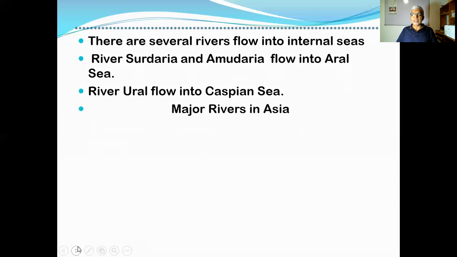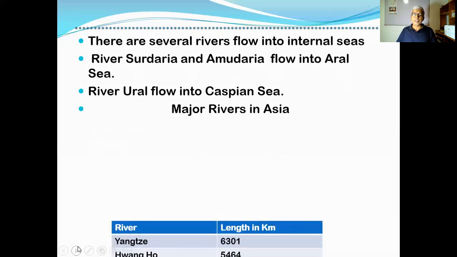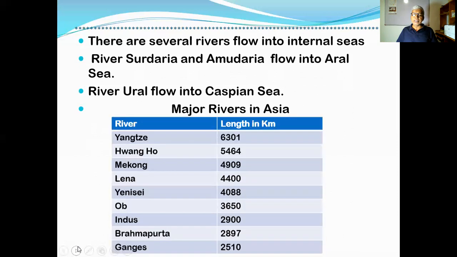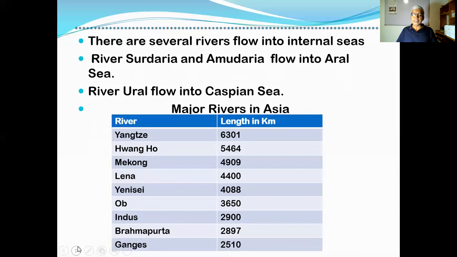Then you find the major rivers that can be found in the Asia region or Asia continent. They are given in this table, and when you read this table you can see them and their length in kilometers. Yangtze, Huanghe, Mekong, Lena, Yenisei, Ob, Indus, Brahmaputra, and Ganges.